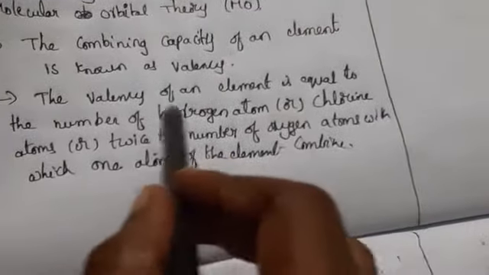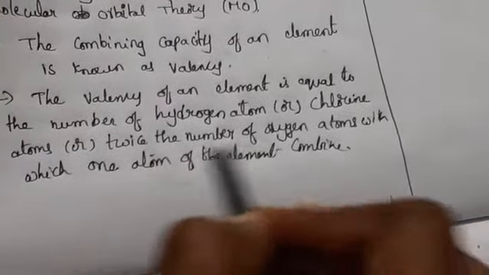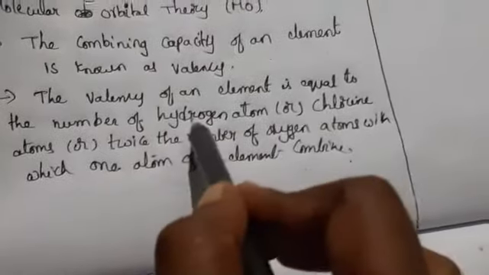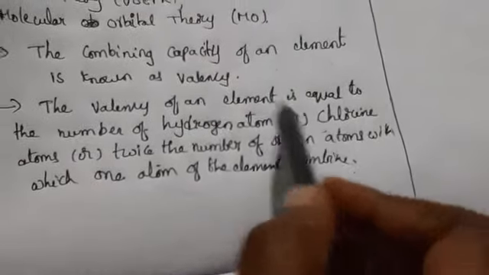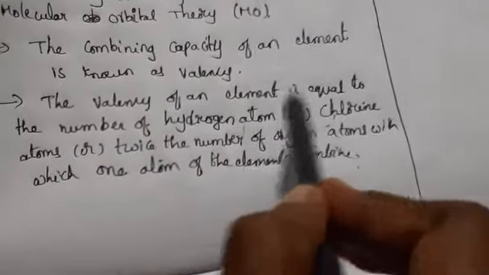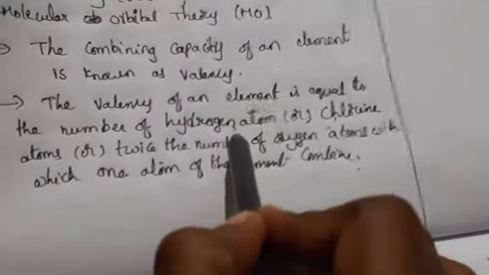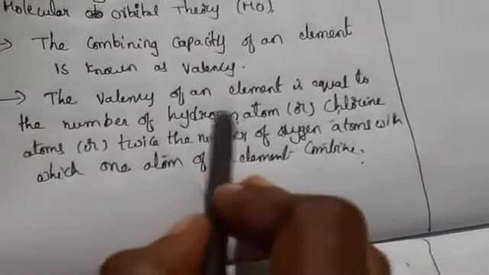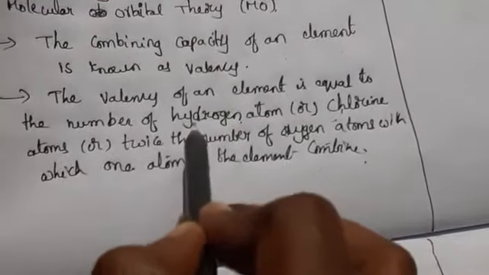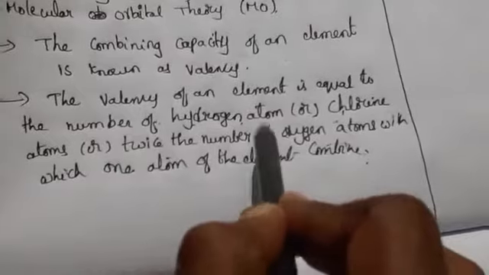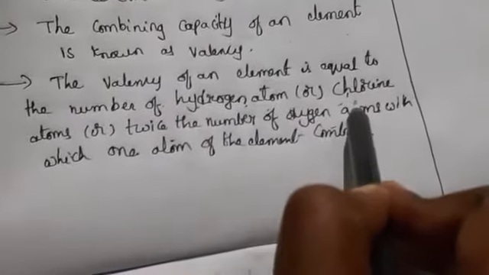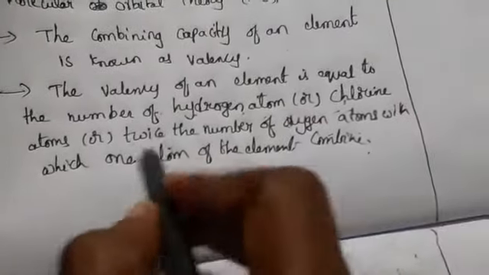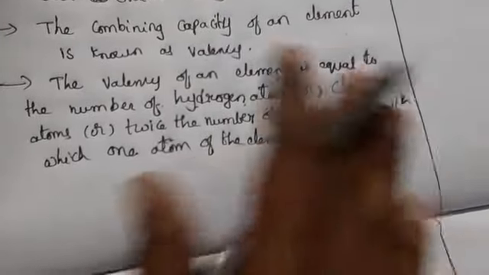So this will be fixed. Only one atom of the element is going to combine. If you take H and Cl, HCl is formed. If you take oxygen, H is combining with oxygen, H2O. So the valency of an element is equal to the number of hydrogen atoms, and this hydrogen is combining with the chlorine atom or the oxygen atom, with which one atom of the element will combine. This is the meaning.